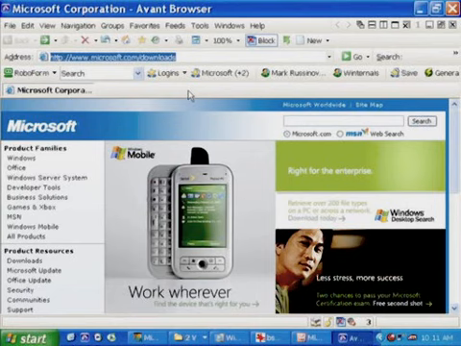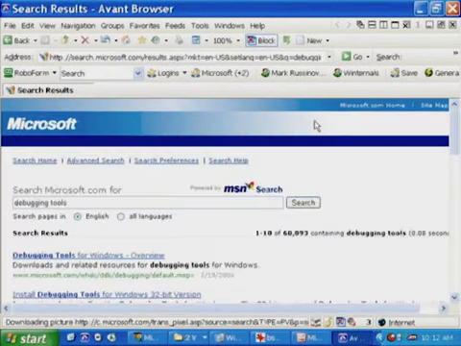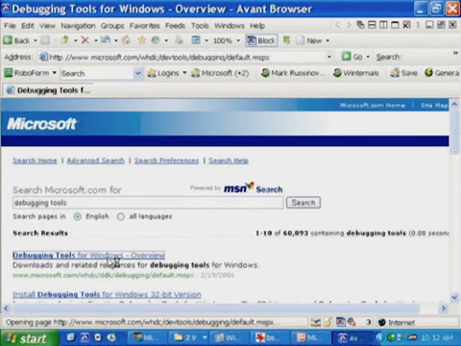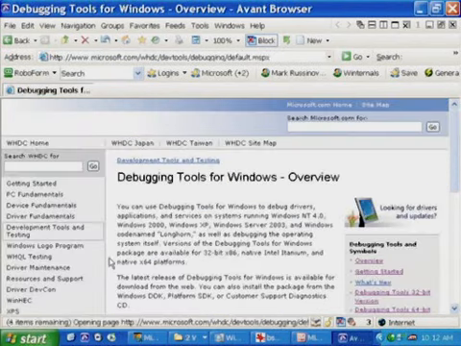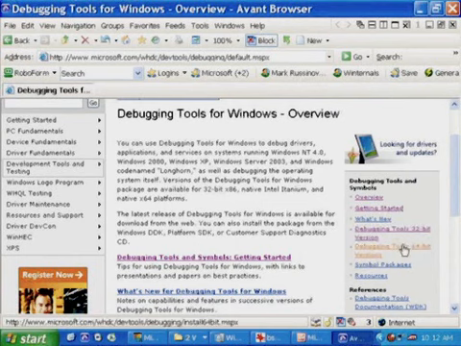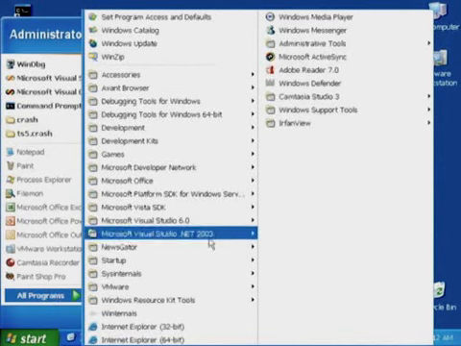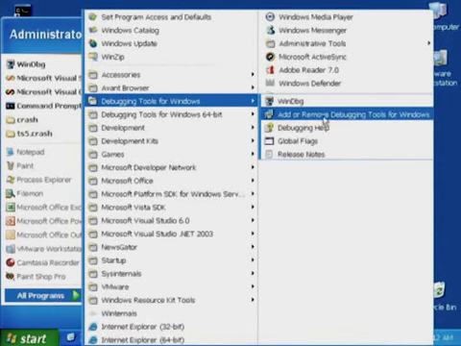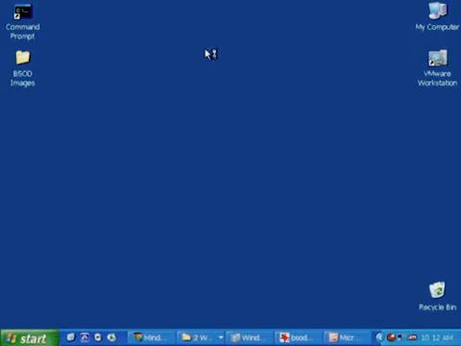So let's go take a look at where we get the Debugging Tools for Windows package here. Finding it on Microsoft's website is really as easy as typing in debugging tools and doing a search and going to the first found reference. This is the Debugging Tools for Windows homepage where you can download either the 32-bit or the 64-bit versions of the debugging tools. Once you've downloaded and installed the debugging tools, they place themselves on your start menu. I'm going to go to the Debugging Tools for Windows 32-bit package and open the debugging help file.